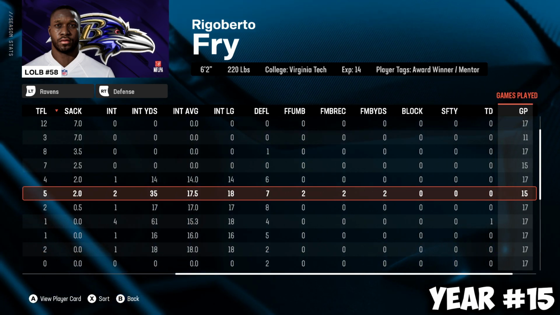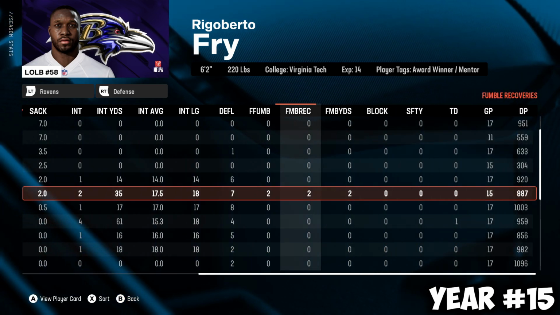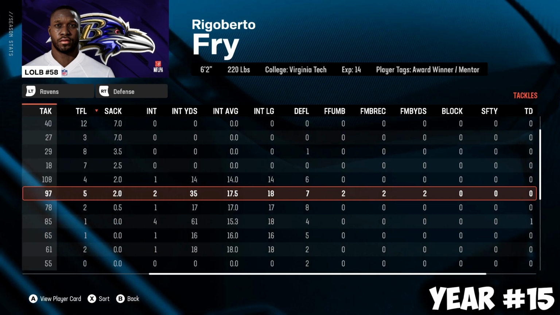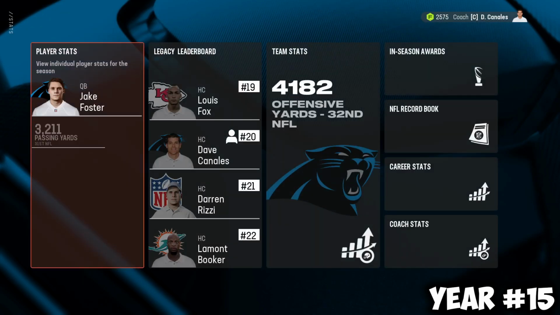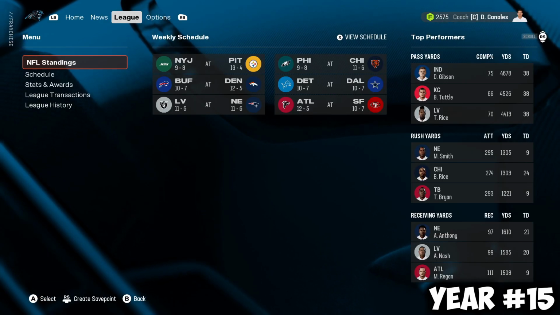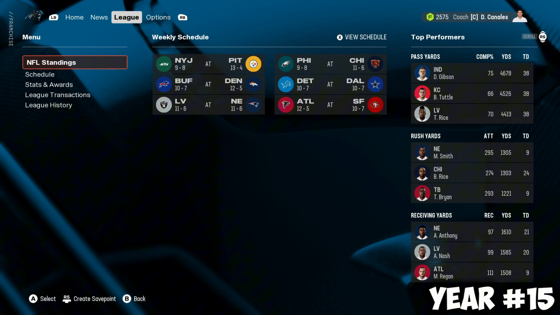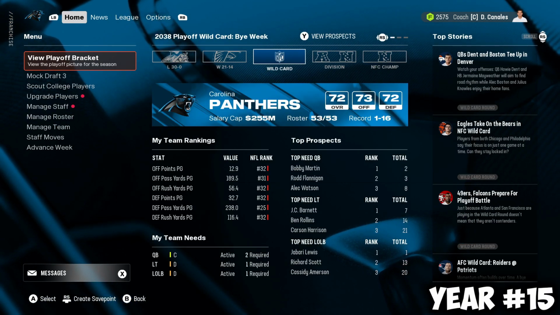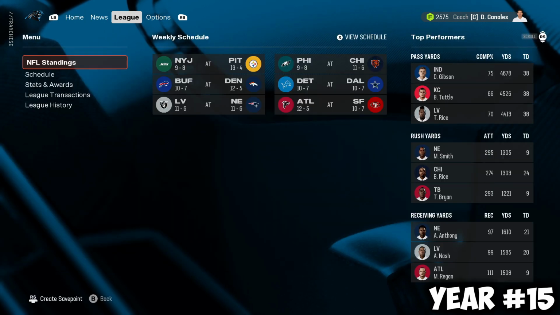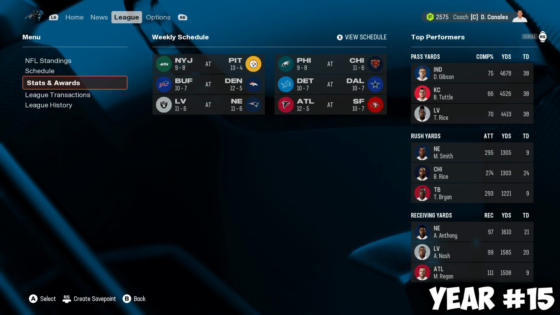So he was more of a pass coverage linebacker rather than a blitzer, which is a different approach to what we've seen throughout his career. We saw him on the Panthers not do as well, similar to what he's doing on the Ravens, and they used him as a pass coverage linebacker. The Bucs used him as a get after the quarterback type of linebacker.